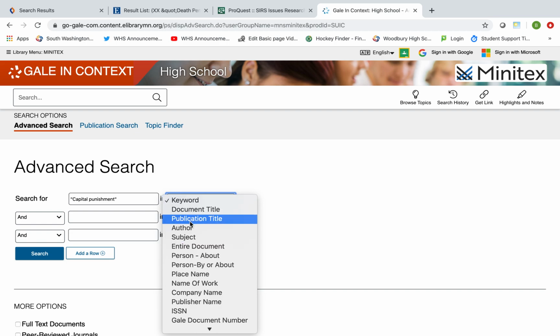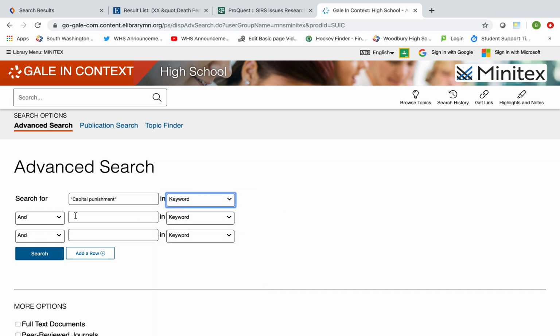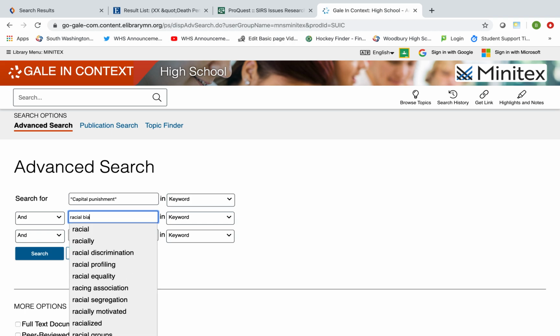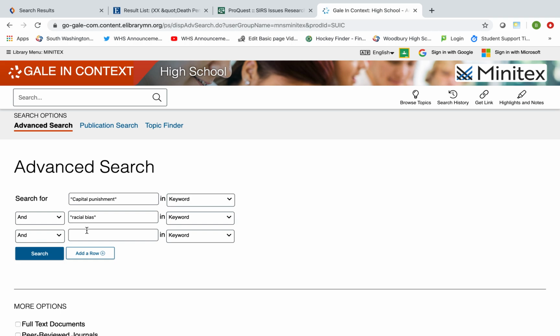Let's start with keyword. I'll put in an additional term. Let's take a look at racial bias again. And again, what I would recommend also, if you find a good article that has given you information that you can help write your paper, look at some of the key terms in that article. And I think that will help you to find additional search terms or keywords that you can then use to find good information to write your paper.